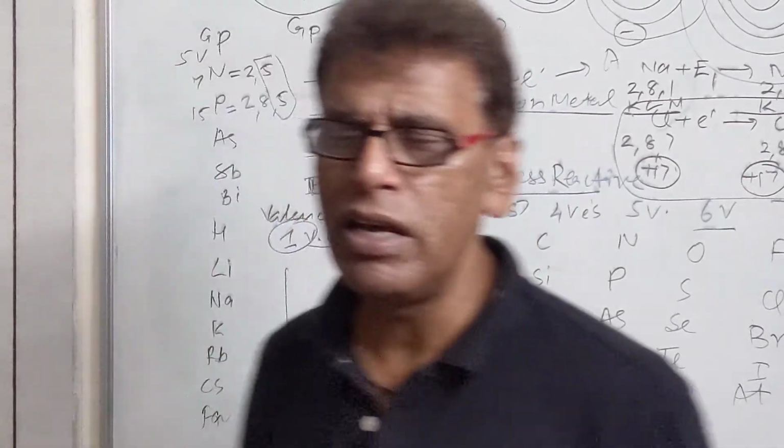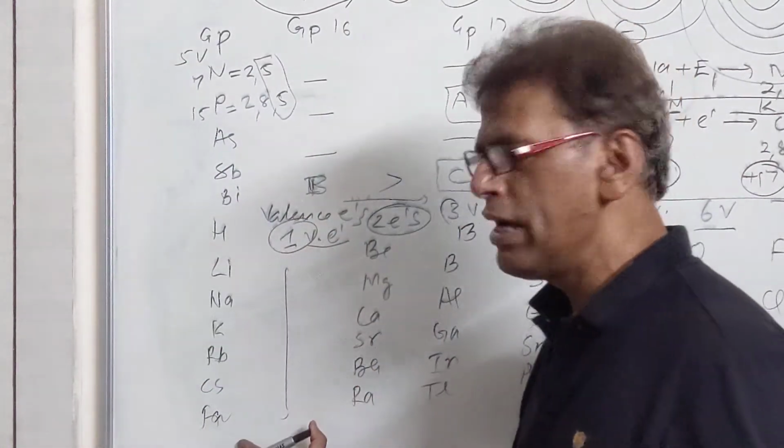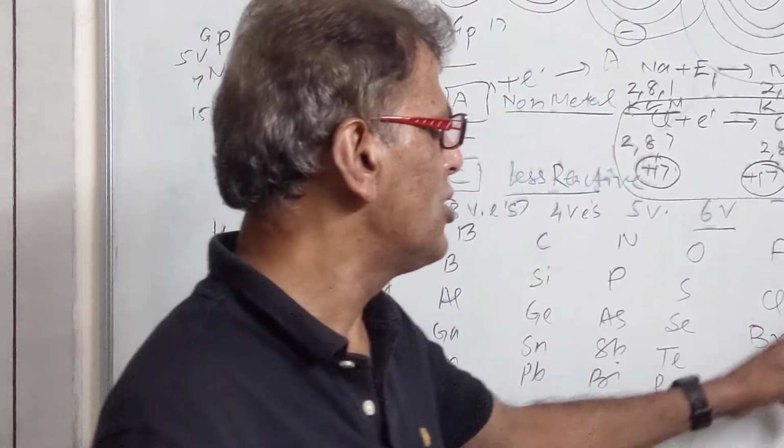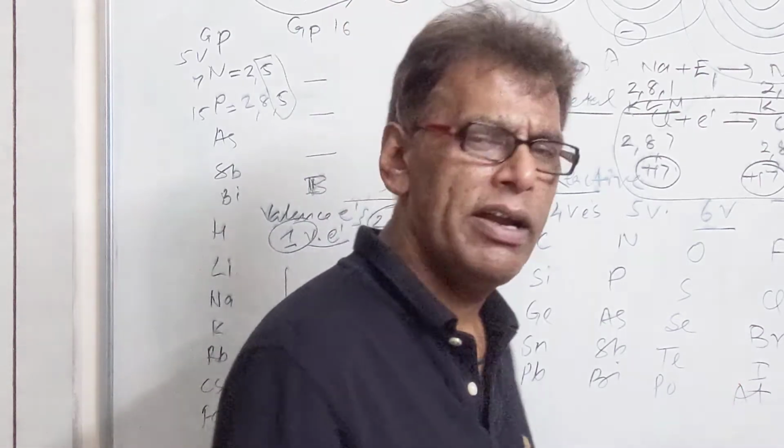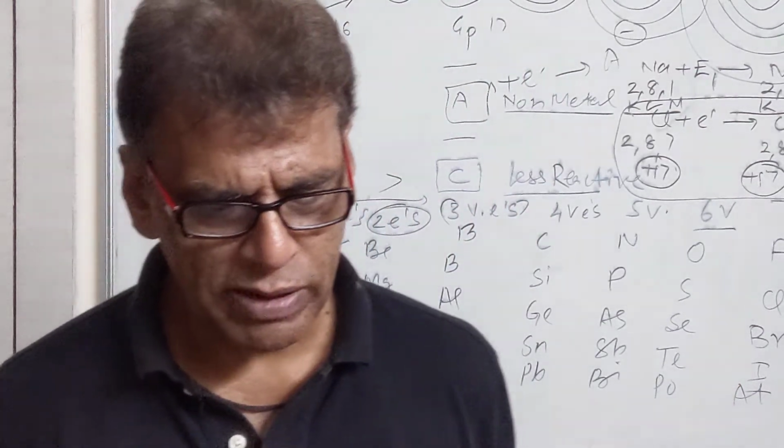Then what are the elements of group 1 and group 17? Group 1 contains the alkali metals: lithium, sodium, potassium, rubidium, caesium, francium. We have written these elements. Then group number 17 contains fluorine, chlorine, bromine, iodine and astatine. These are the elements of group number 17.